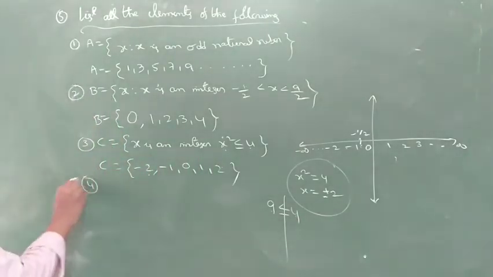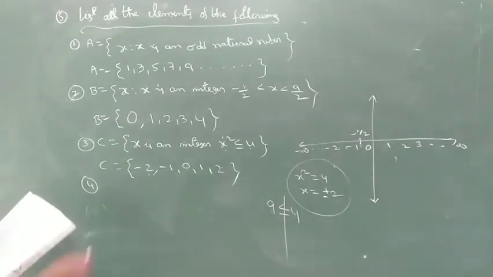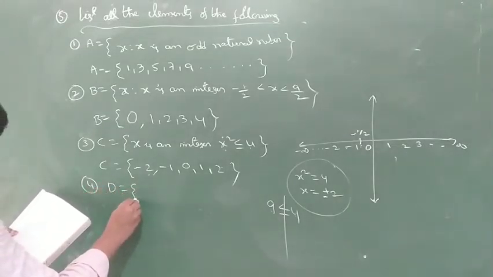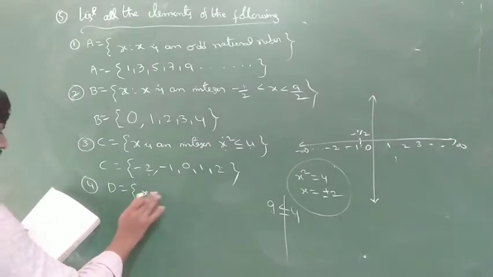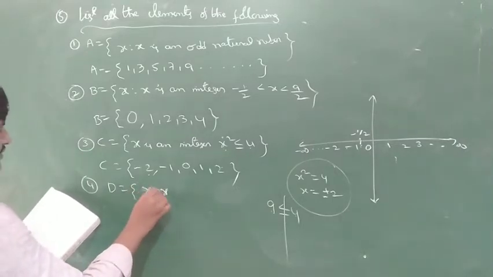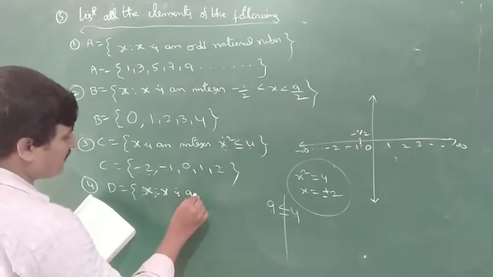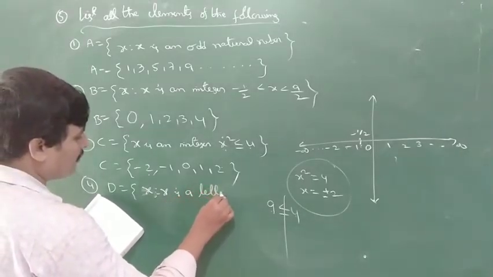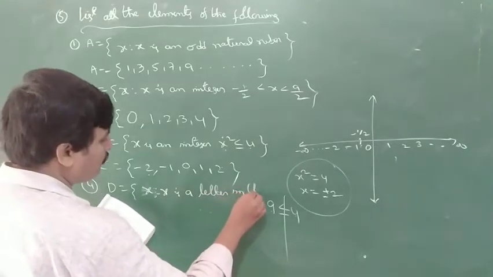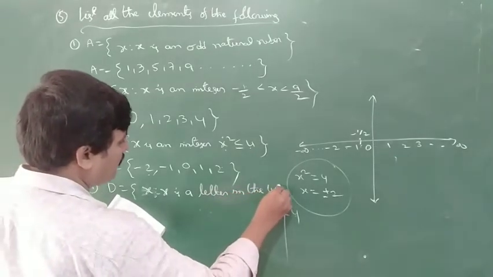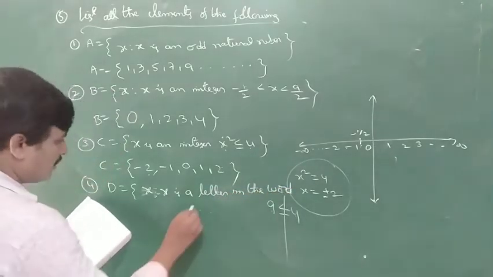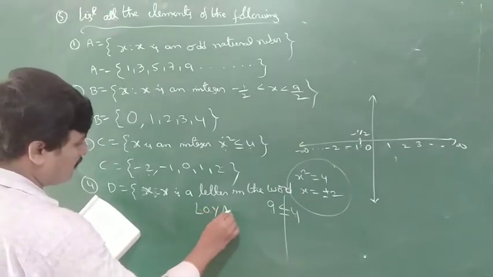Next, the fourth one. D is the set of x such that x is a letter in the word loyal.